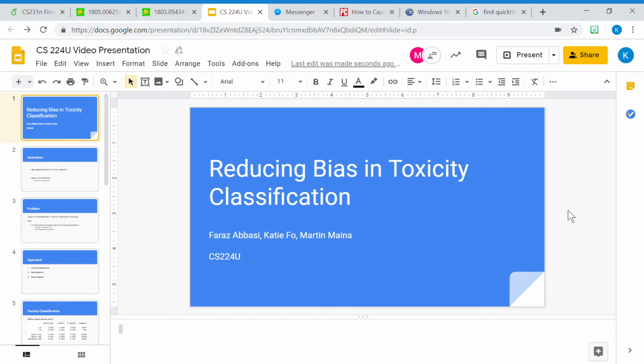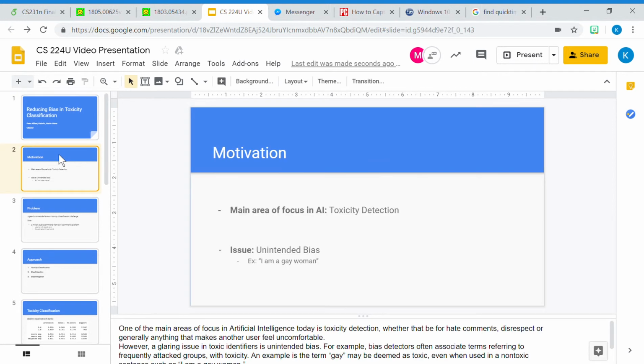So our project is on reducing bias in toxicity classification. This is for the CS224U final project. The primary motivation for this project is to detect toxic comments in social media. It's one of the main areas of focus in artificial intelligence today, whether it be for hate comments, disrespectful comments, or generally anything that makes another user feel uncomfortable.